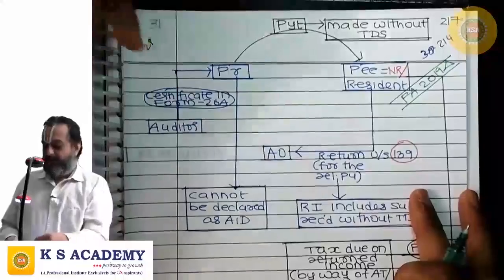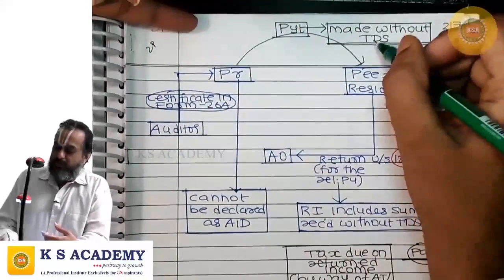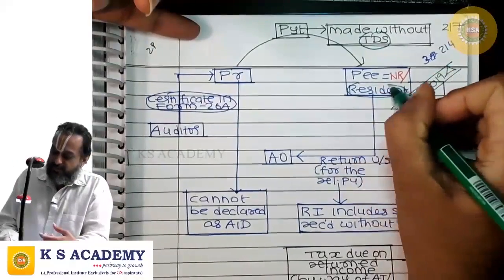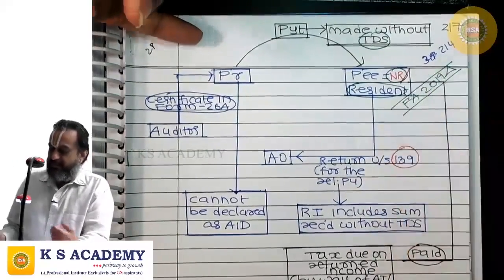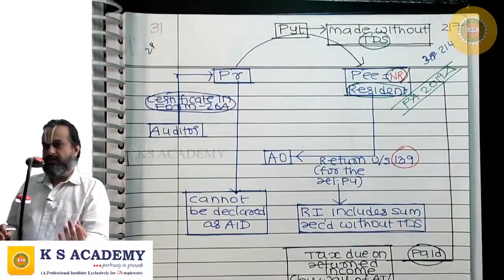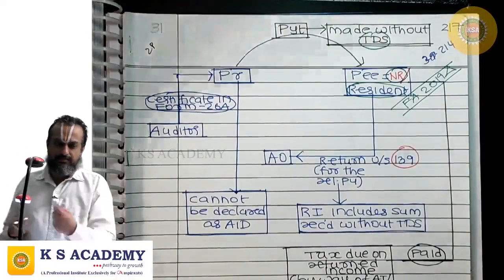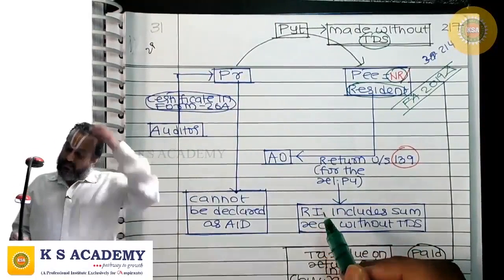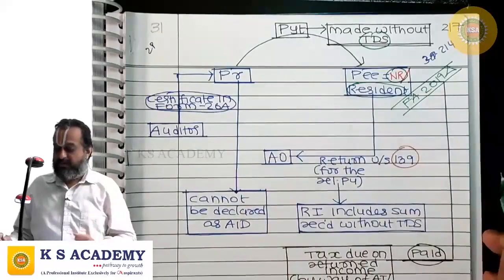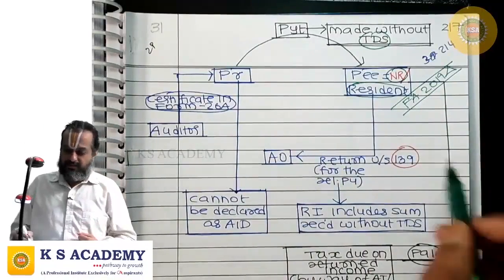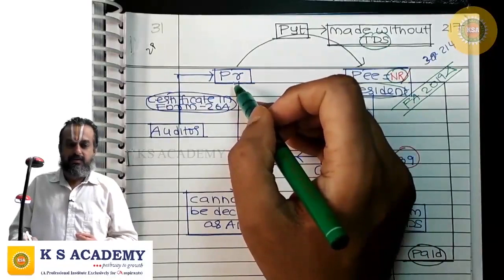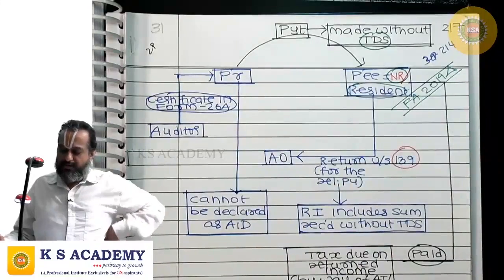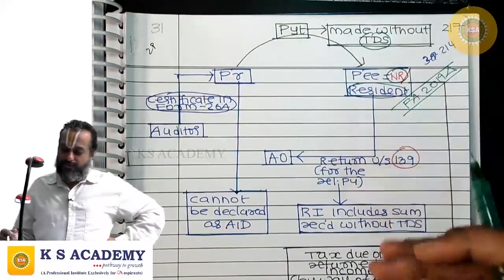Where any payment is made without deducting tax at source, not only to a resident here, even to a non-resident, where payment is made without TDS to a non-resident or a resident, then also the payer, though guilty of non-deduction, shall not be regarded as assessee in default if the following conditions are fulfilled.